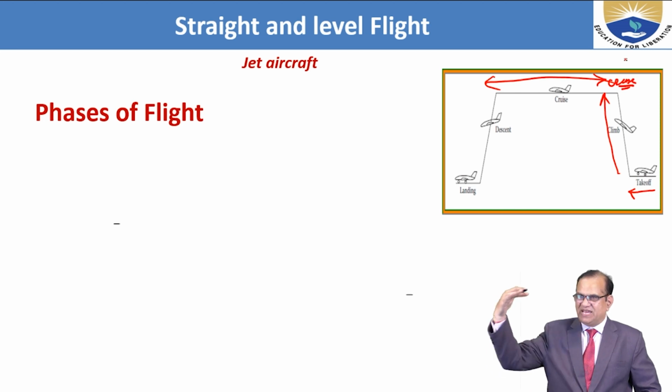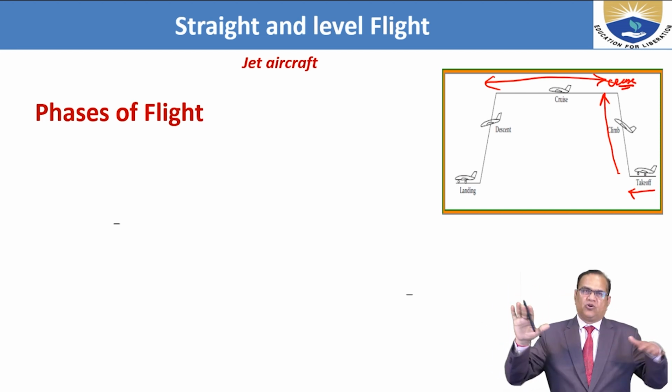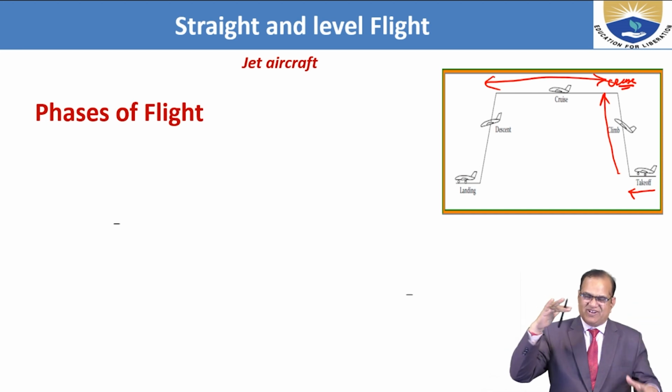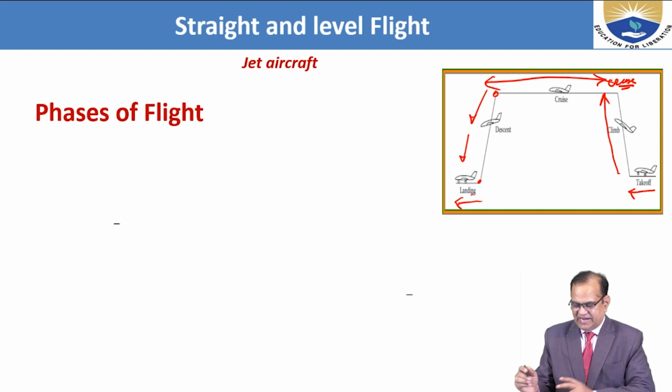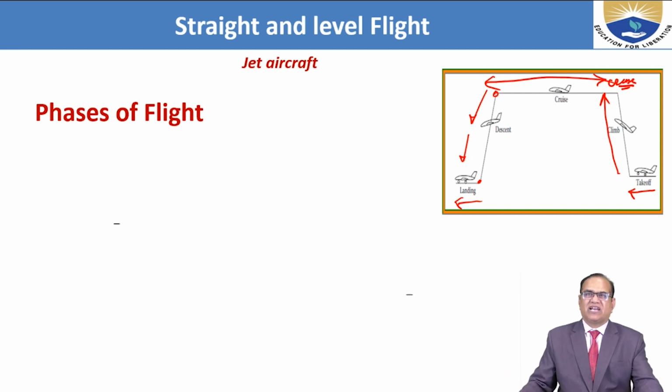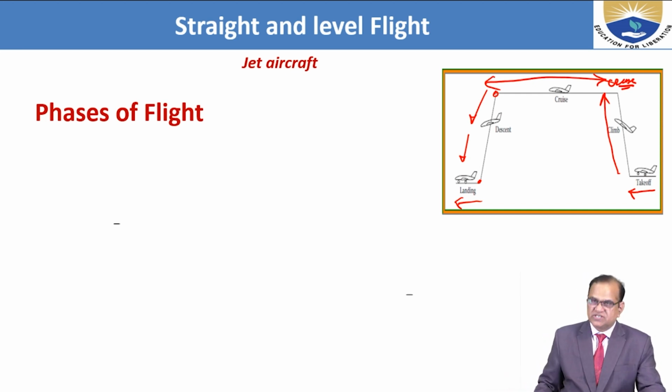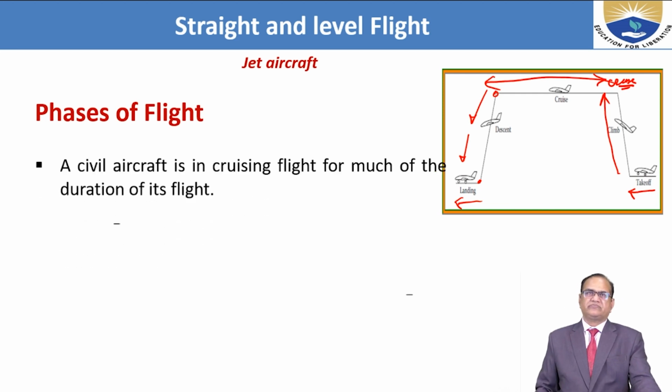Your aircraft is at the same height, it is not changing, no rolling, no pitching, only straight and level flight. As and when it is reaching the destination, before that it starts descending like this. Angle of attack will be reduced, nose will be down, and then it will reach the runway and the aircraft will land. So this is the straight and level flight which is described here.